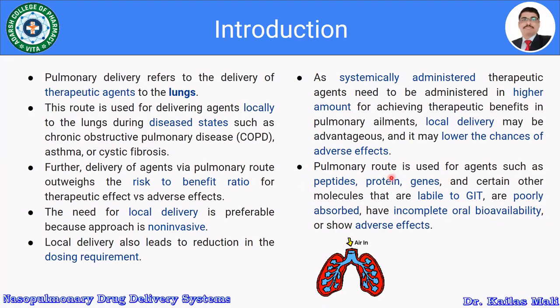It is used to deliver the genes as well as certain low molecular weight drugs. It is applicable to the drugs which are liable in the GIT, which are absorbed poorly from the oral route, which have an incomplete oral bioavailability, and the drugs which show the adverse effect.